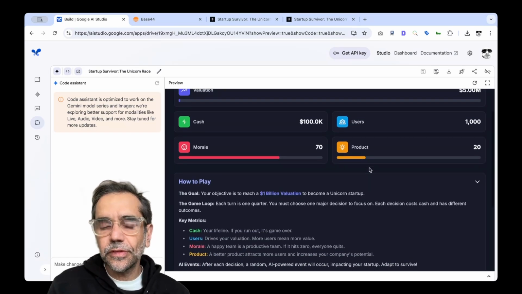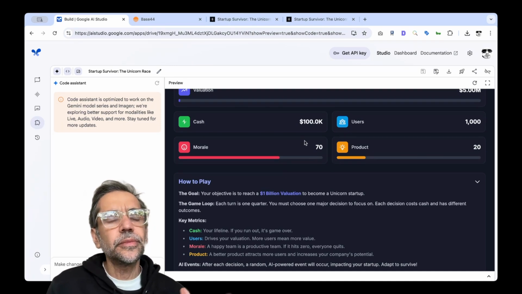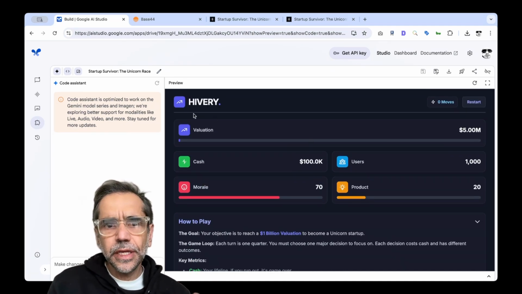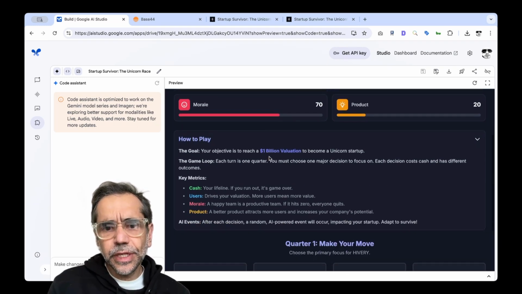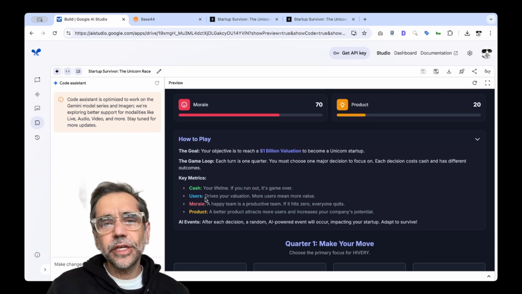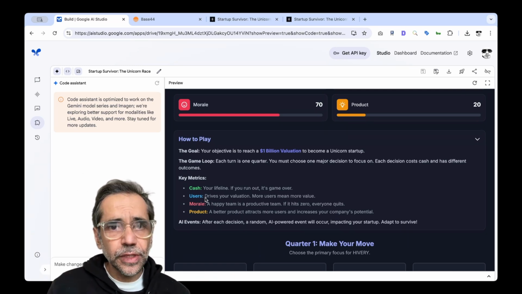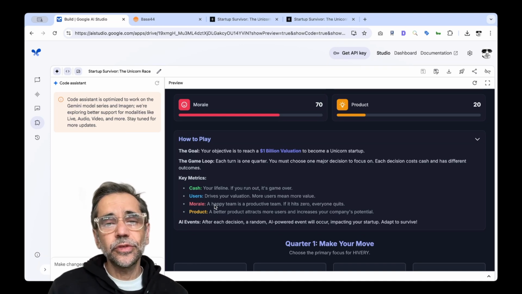So this is kind of realistic in a way, because these are the drivers that you would typically look at. So users, your product, and cash. The cash is really about the life. If you run out of that, you're game over, and that's what happened to us. And users drives your valuation. You can be zero in terms of income, but if you're growing with your users, that's going to attract a lot of investors.